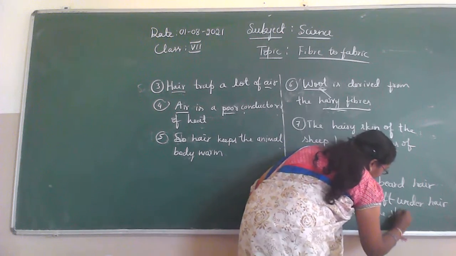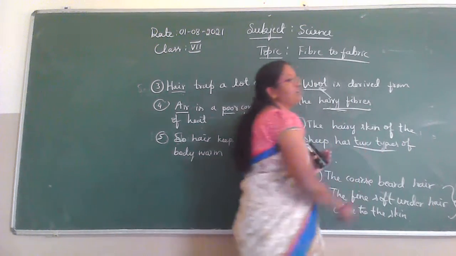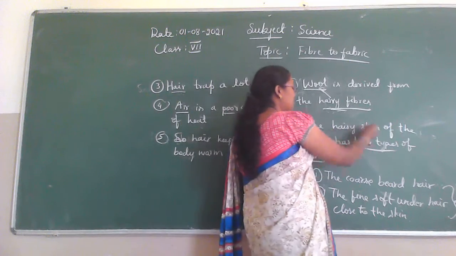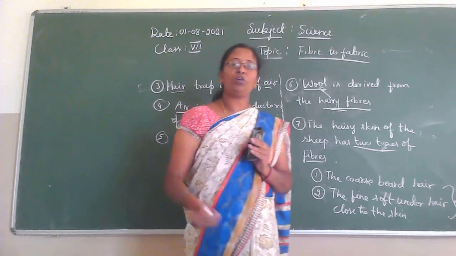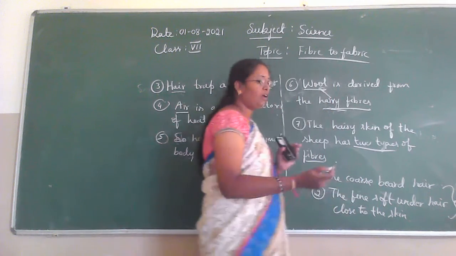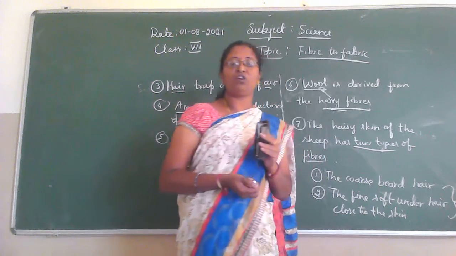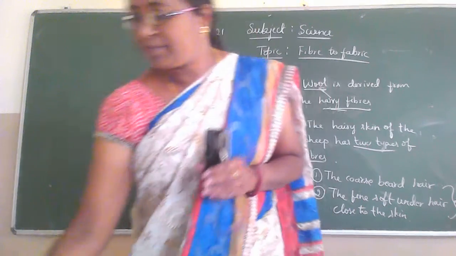So these are the two types of fibers. The hairy skin of the sheep has two types of fibers: the coarse beard hair, and then the fine soft under hair, which is close to the skin.